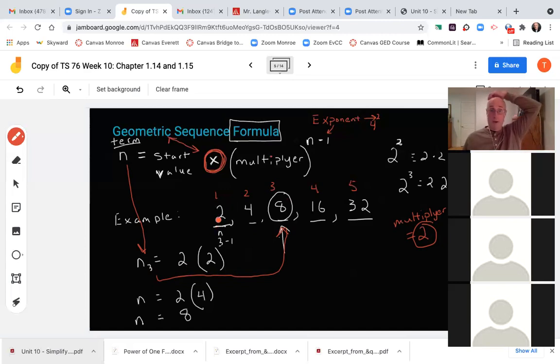So times my starting value, which here is 2. There's my starting value. Notice that it's right next to the parentheses, which means times. We've talked about this. So times, and then it says the multiplier. Well, here's my multiplier. I've got all these arrows going all over the place here. There's my multiplier to the, like squared or cubed, right? To the, what does it say?